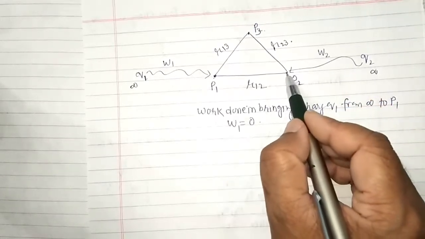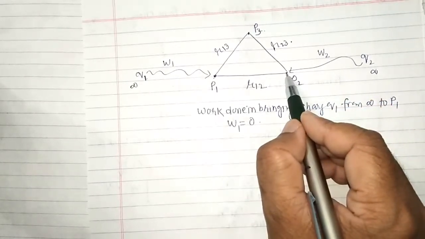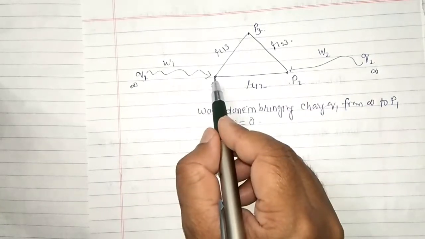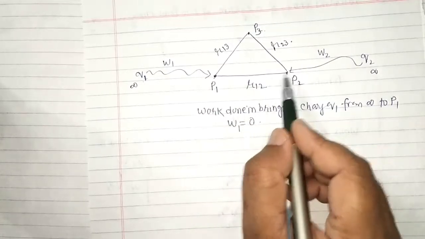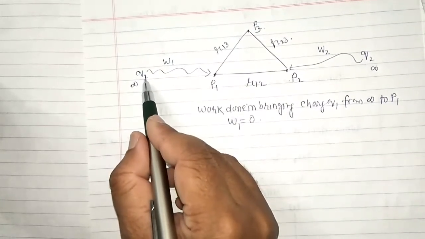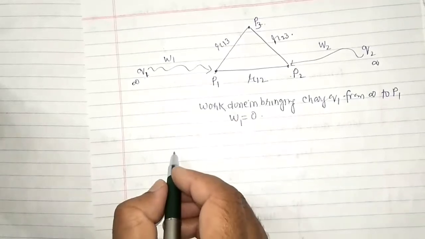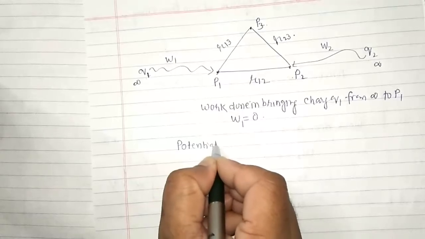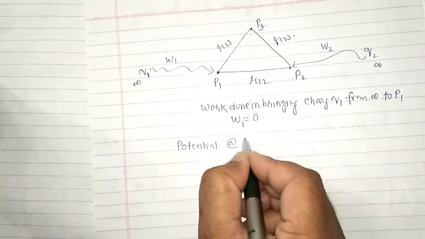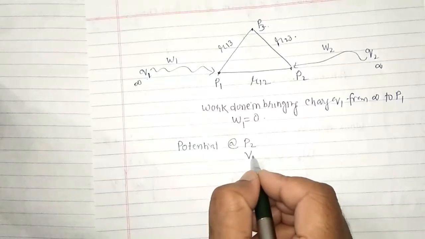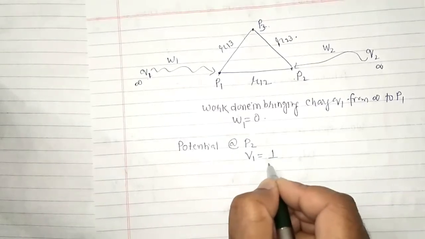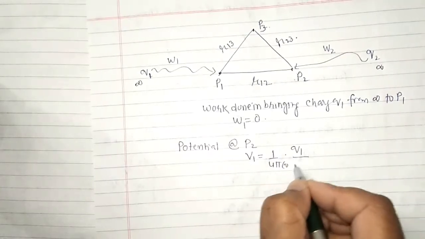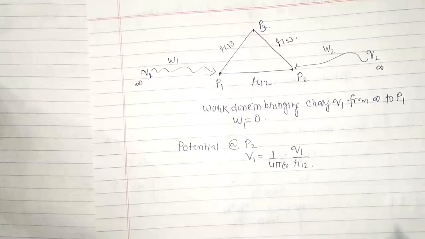At this point we have to perform some work. Why? Because this charge which is now placed at P1 will produce a potential. So calculate the potential produced by Q1 at point P2. V1 is equal to 1 upon 4 pi epsilon naught Q1 upon R12.